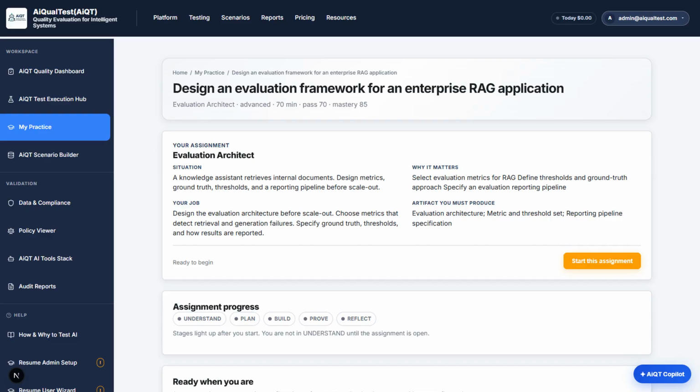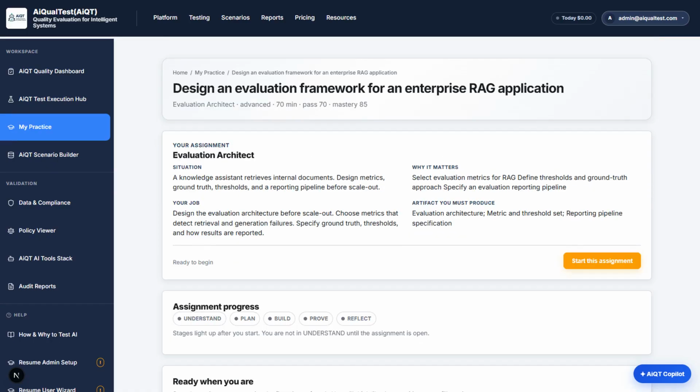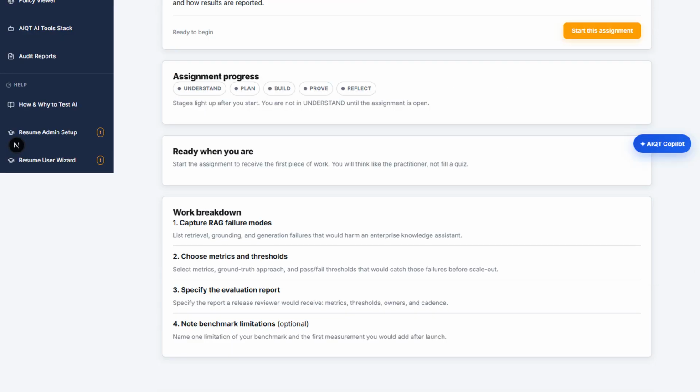Path 3, Evaluation Architect. Design an evaluation framework for an enterprise RAG application. Not running one test, but deciding how the system will be measured before scale-out. Capture RAG failure modes: retrieval, grounding, and generation. Choose metrics, ground truth, and pass-fail thresholds. Specify the evaluation report a release reviewer would receive.